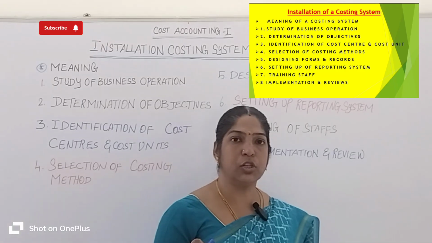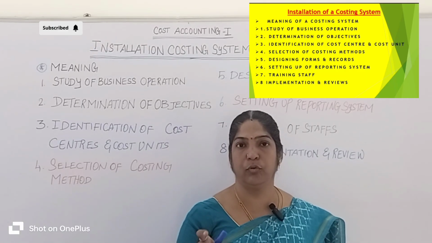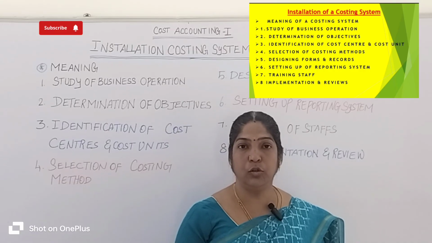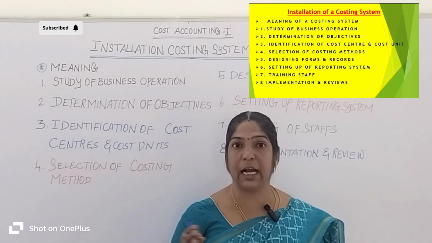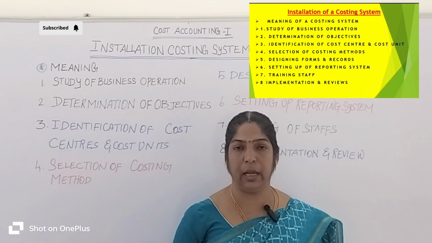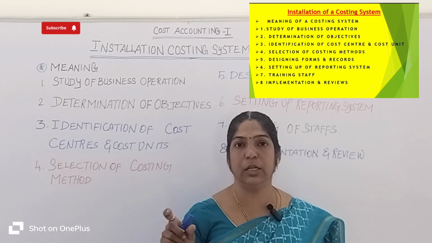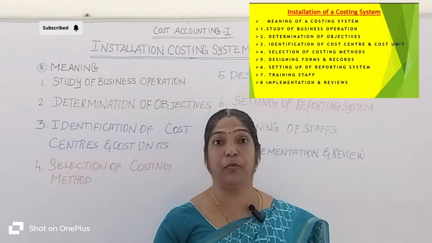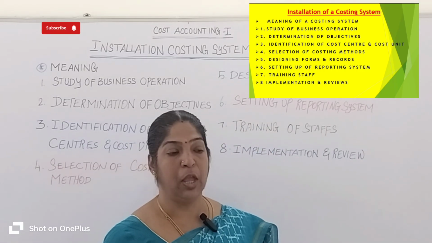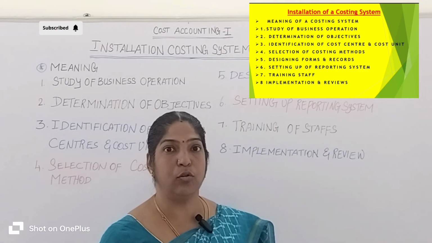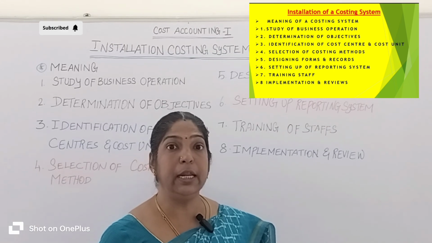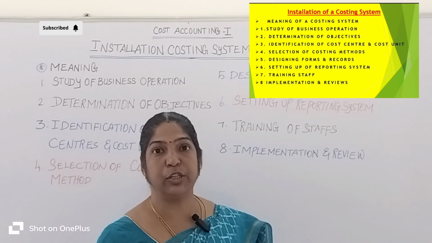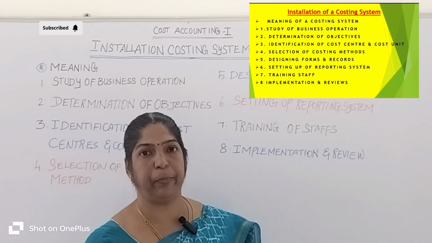Okay, which cost is suitable for a fruit juice factory? A juice factory has a continuous process. Okay, so process costing is suitable for the juice factory. Okay, so which cost is suitable for packing biscuits? If you are packing thousands and thousands of biscuits, we need a group of people. Okay, so batch cost is suitable for packing the biscuits.